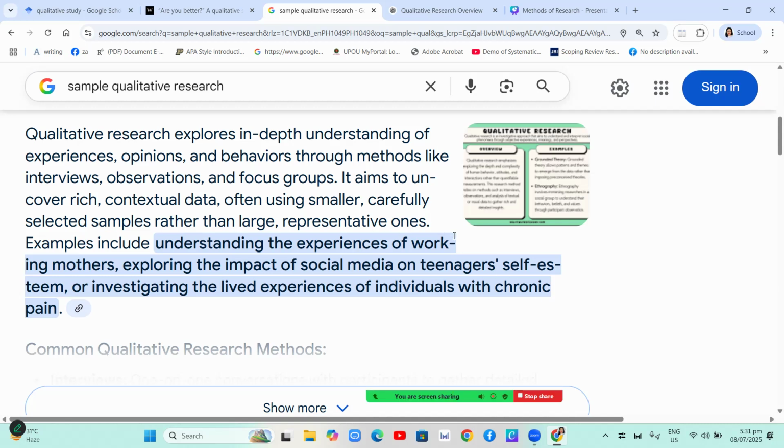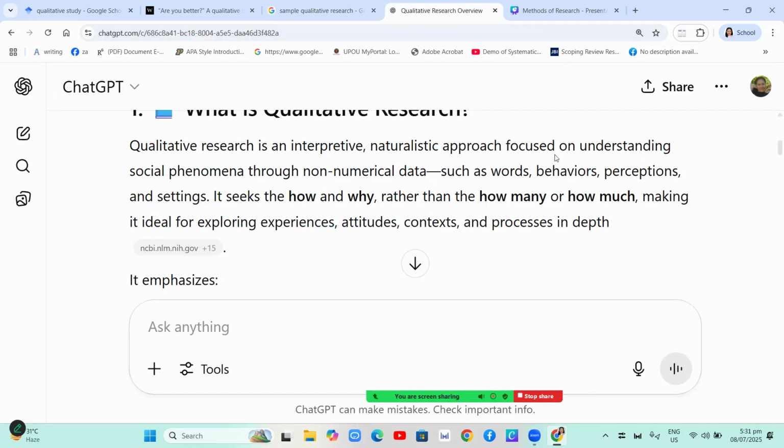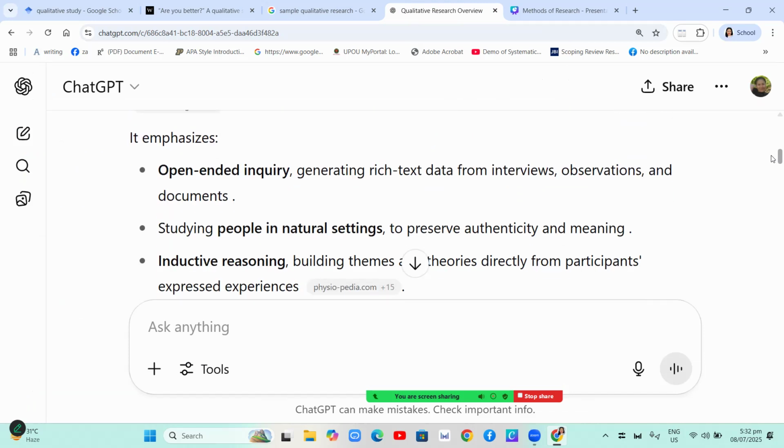There is no computation. There are no numerical data. Just qualitative data. So when you say quality, it pertains to the value or the understanding of experiences. Okay, and when you say quantity, it pertains to numbers. Okay, so let's see what are emphasized in qualitative study.